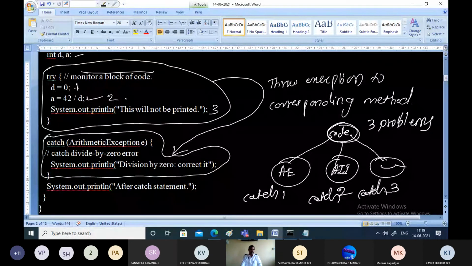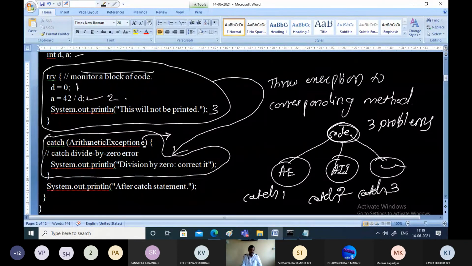Now for this program, we have written one try and one catch block. That means this catch is capable of handling arithmetic exceptions. Whenever there is an error, that arithmetic exception is sent to this. And E is an object now. E is an object which contains details of the error. What type of error has occurred now? Arithmetic exception has occurred. Specifically, we are trying to divide 42 by 0. That is the error which has occurred in the program.